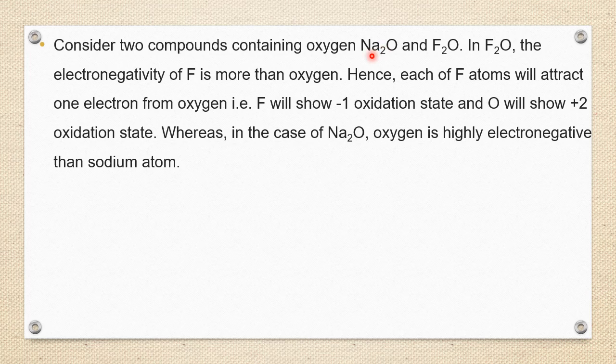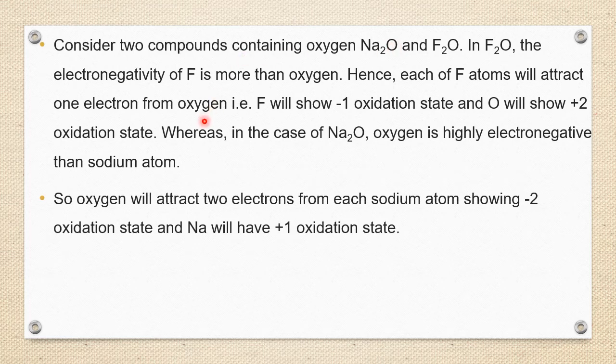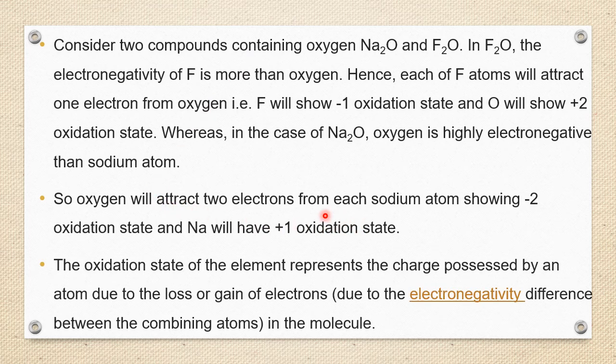The number of electrons lost and gained are equal, so it is automatically electrically neutral. So oxygen will attract two electrons from the sodium atoms. The oxidation state of the element represents the charge on that atom, as I already told.